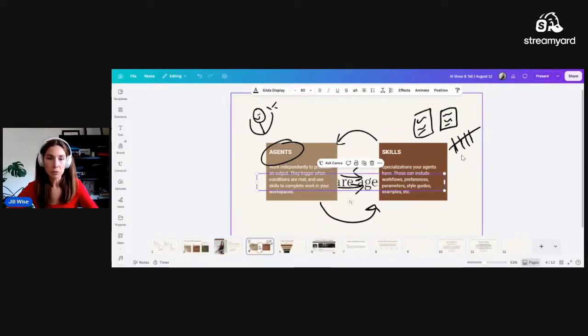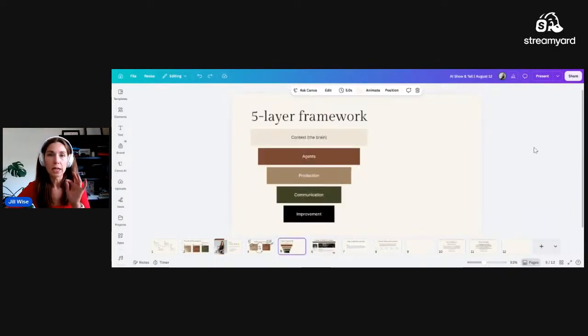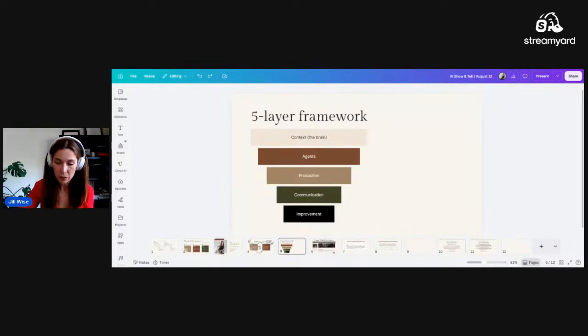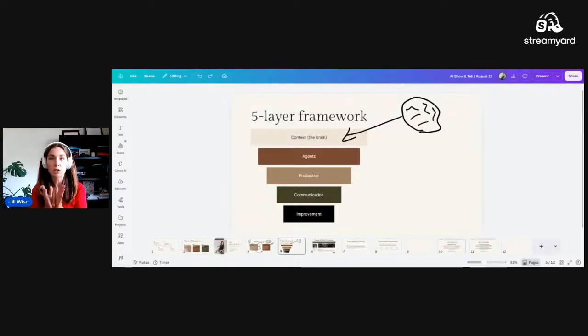Now let's talk about the way that they work together within the 5-layer framework that I teach inside my programs and that I implement for clients as well. So with the 5-layer framework, first we need the brain. This is your context. This is a brain. That's a very poor drawing of a brain, but your brain is where all of your information lives, all of the way that you like things done, who your clients are, what your offers are, what your messaging is, your positioning, your strategy, all of the details about your business. That is your brain.